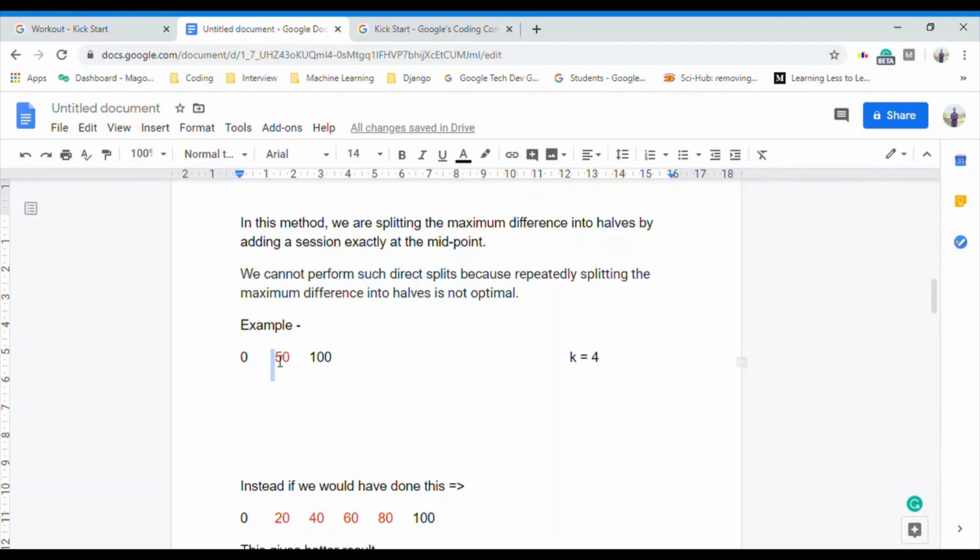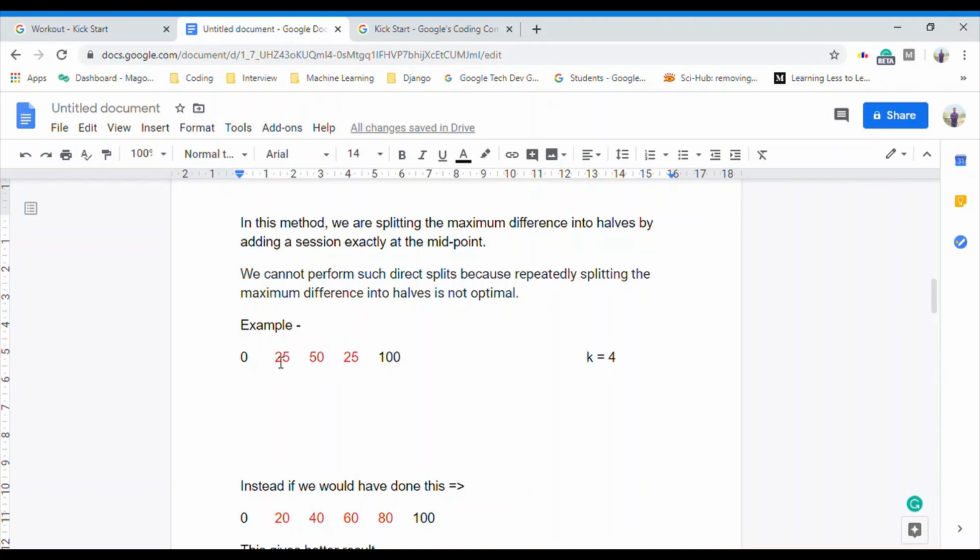Now again the maximum difference is 50, so I can add a 25 over here. Again the maximum difference is 50, I can add another 25 over here. So I have added 3 new sessions, but I can add 4, so I am still left with 1 session.